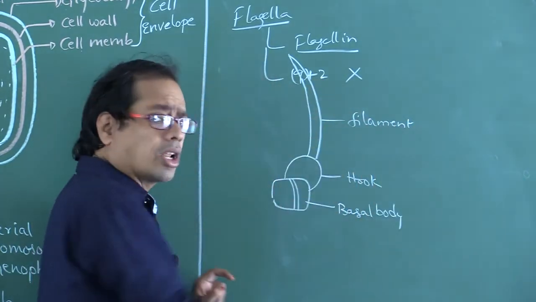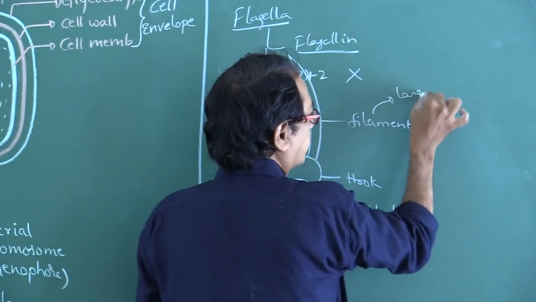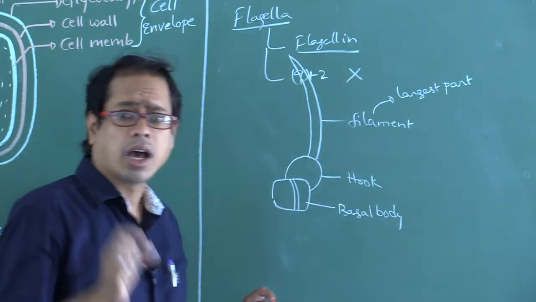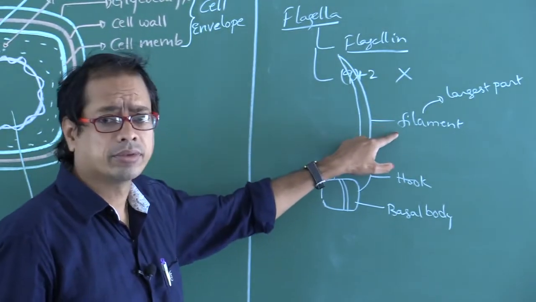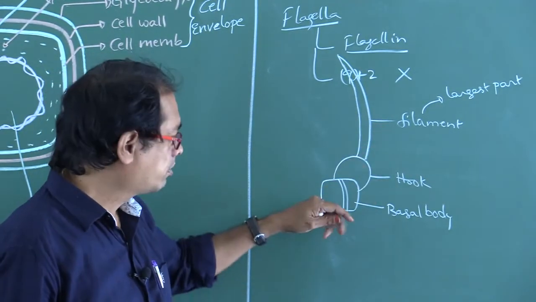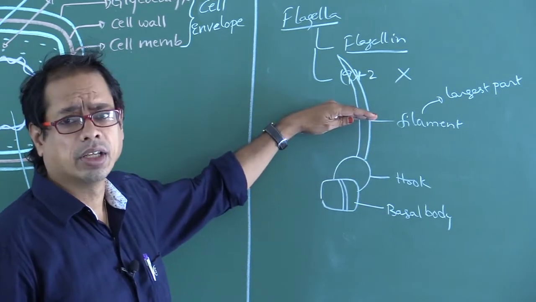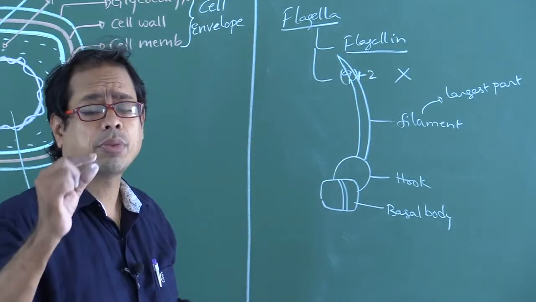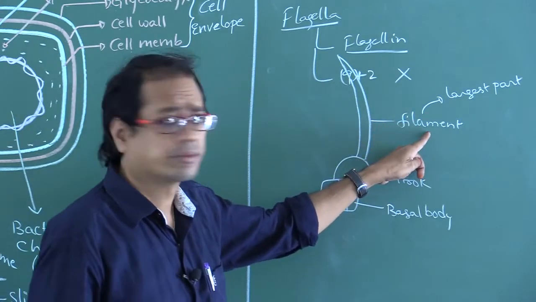The longest or largest portion is the filament. It contains how many parts? Basal body, hook and filament, the three parts in the correct order from base to the tip. The largest portion of the flagellum is the filament.